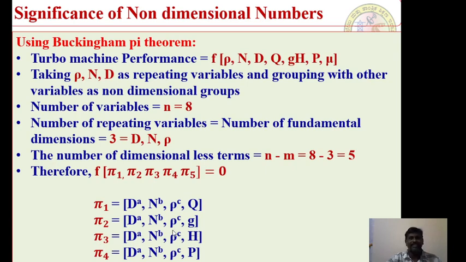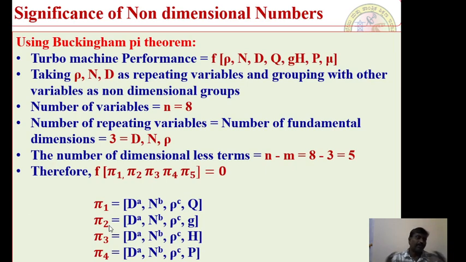If you consider g as one variable, it's not a problem. Pi 3 is equal to d to the power of a, n to the power of b, rho to the power of c into h. Pi 4 equals d to the power of a, n to the power of b, rho to the power of c, capital P. Pi 5 is equal to d to the power of a, n to the power of b, rho to the power of c, mu. You just see this, the first 3 letters are always repeating. They are the common letters. That's why they are called repeating variables.